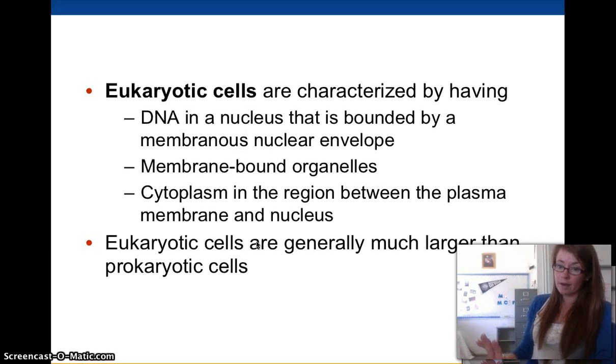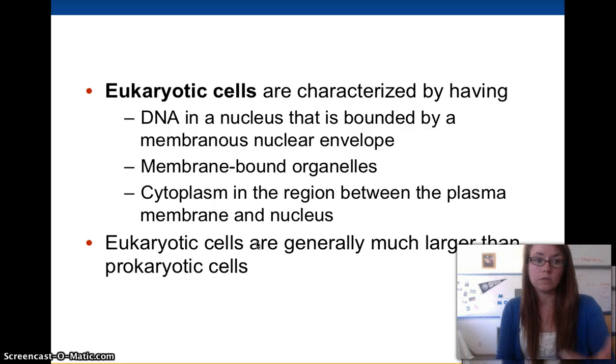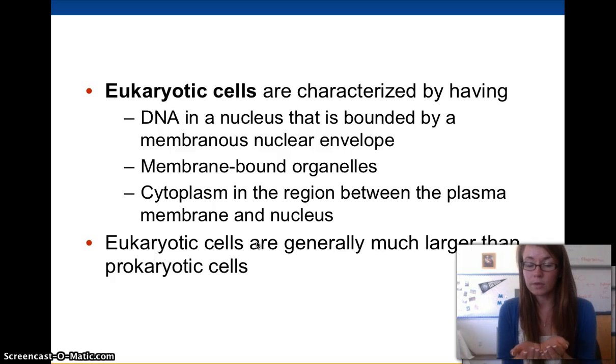And then there's eukaryotic cells. Eu means true, E-U, and so true nucleus is what eukaryotic means. We do have a nucleus, and our DNA is stored inside of this nucleus, and the nucleus has a nuclear membrane, which is made of plasma membrane as well. So this is a membrane-bound organelle that eukaryotic cells have that prokaryotic cells do not have.